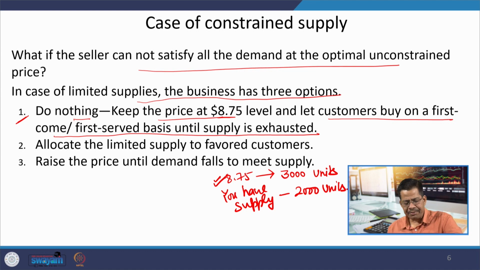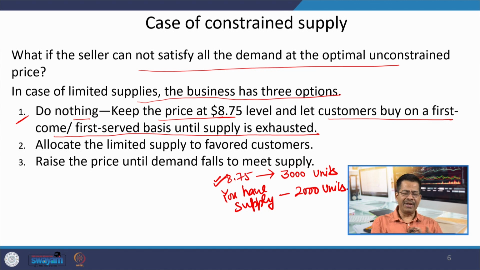So, certainly you can now understand that there may be some scope of increasing the price from 8.75, let us say to 9 rupees or 9 rupee 50 paisa, and then with these 2000 customers you may have slightly higher revenue. I think most of you must be thinking along this line.